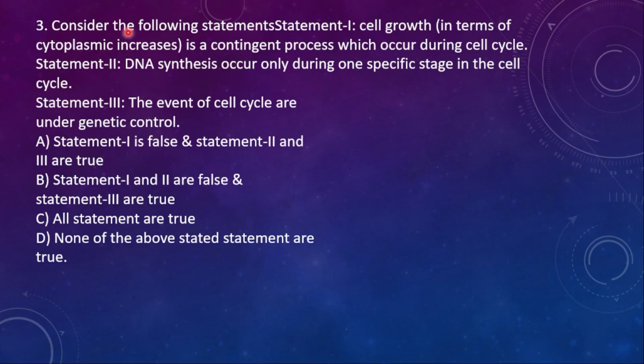Question number 3. Consider the following statements. Statement 1, cell growth in terms of cytoplasmic increase is a continuous process which occurs during the cell cycle. Statement 2, DNA synthesis occurs only during one specific stage in the cell cycle. Statement 3, the events of the cell cycle are under genetic control. Here the options are A, B, C and D. The correct option is: statement 1 is false and the remaining 2 are true.